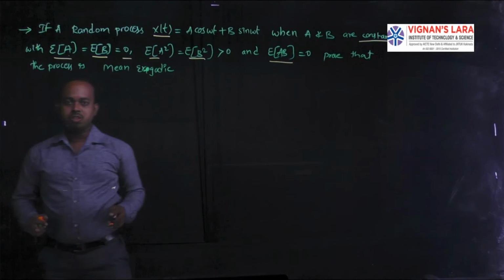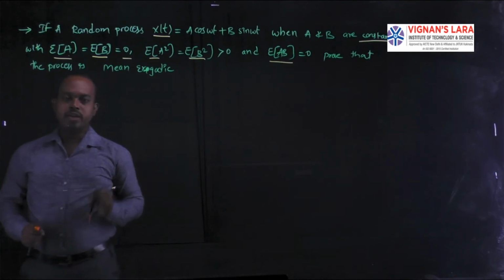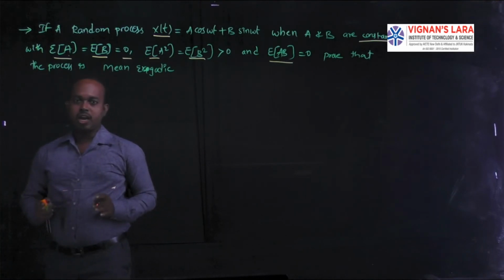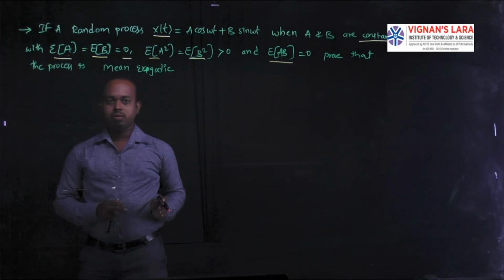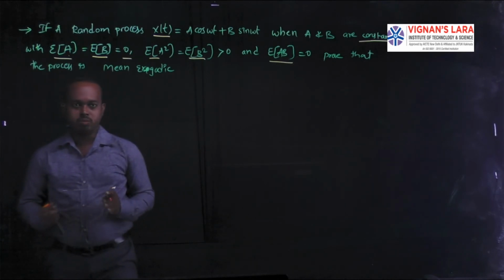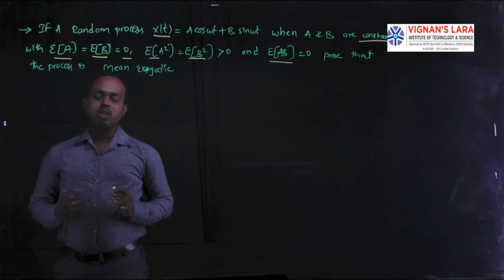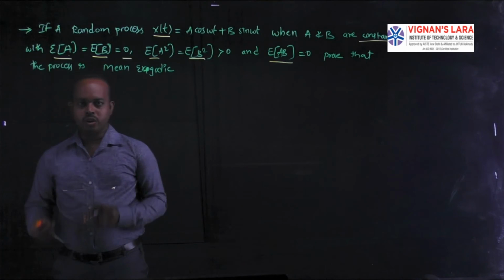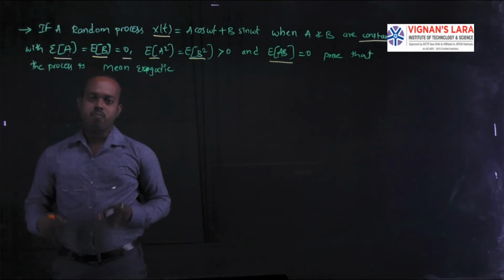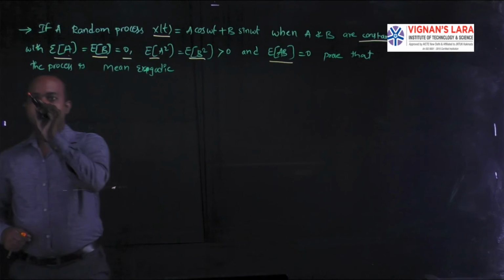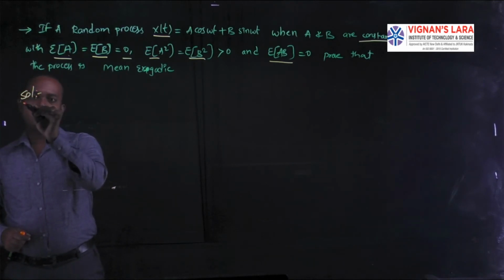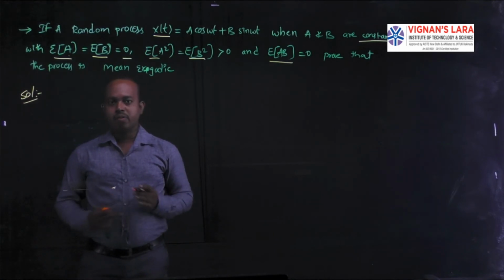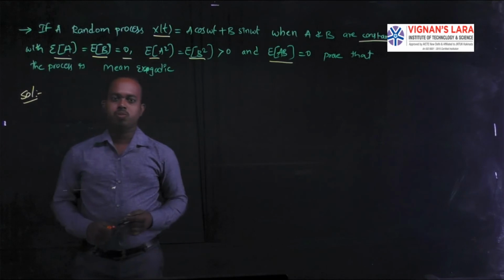When solving problems in this model, first you should know the ergodic statement. The ensemble values and the time average values must be equal. You can consider the mean or variance or autocorrelation. Those are mean ergodic. The statement is that the ensemble values of a random process and the time average values of the random process must be equal.